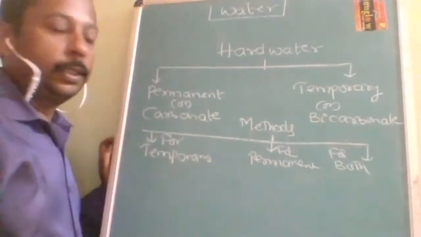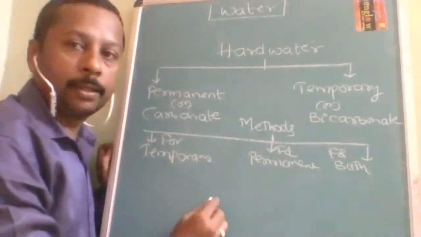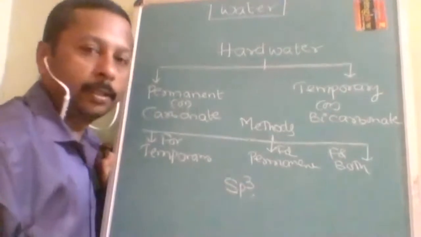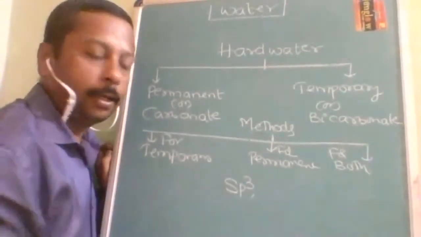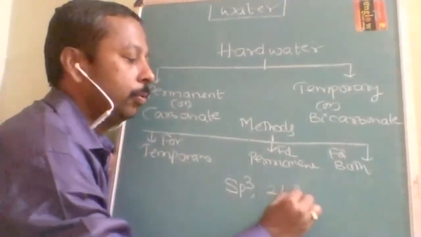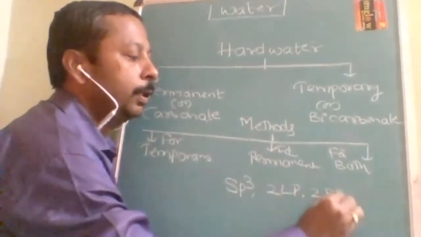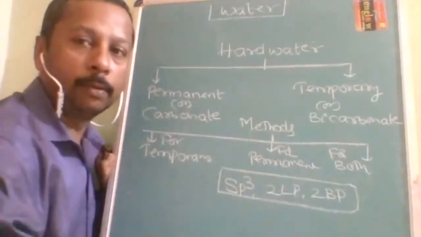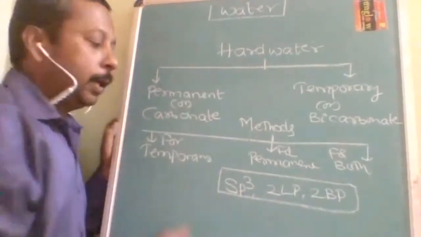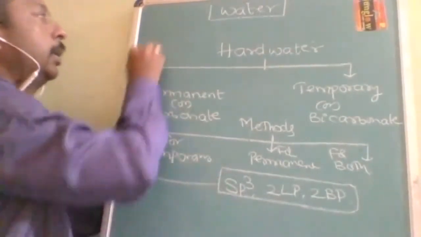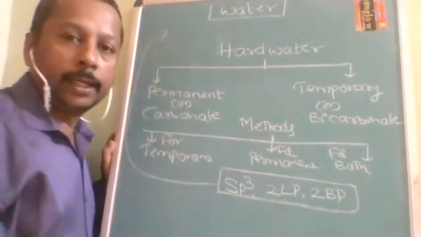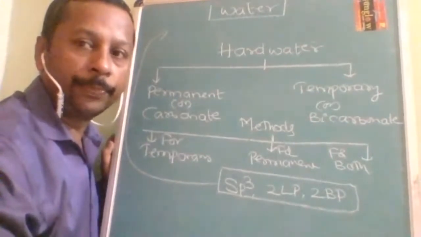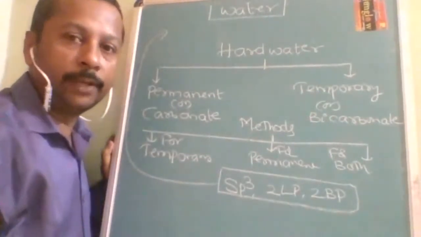The structure of water is because of sp3 hybridization. Because of which hybridization? Sp3 hybridization, two lone pairs and two bond pairs. Because of the sp3 hybridization, two lone pairs and two bond pairs, we get the structure of water. In the options you may find any of these three words.